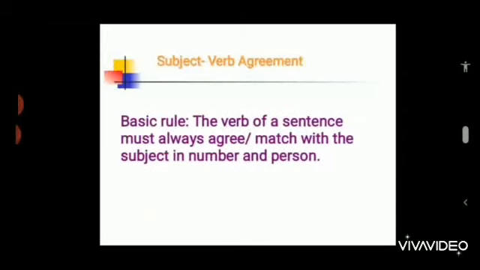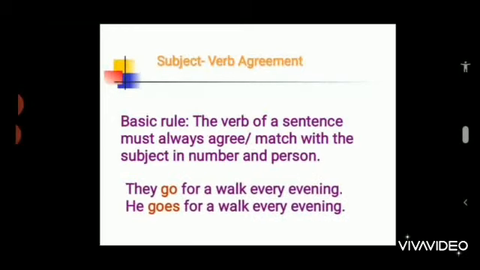So what is subject-verb agreement? The term itself makes the meaning clear. The basic rule is the verb of a sentence must always agree or match with the subject in number and person. For example, they go for a walk every evening, or he goes for a walk every evening.